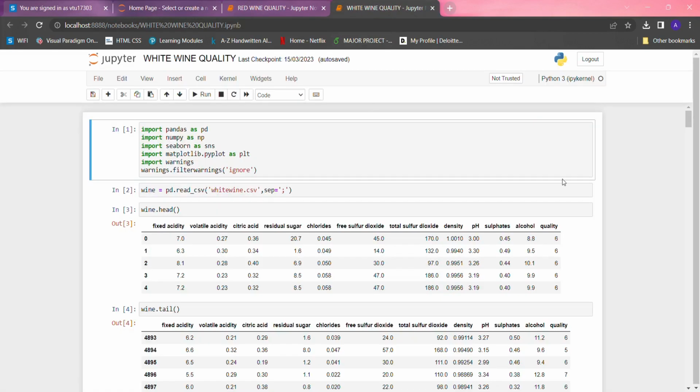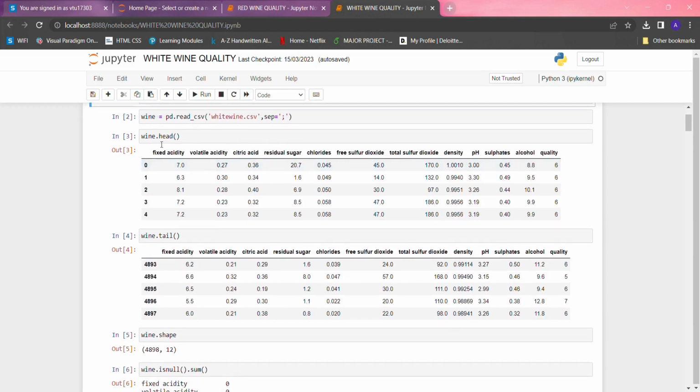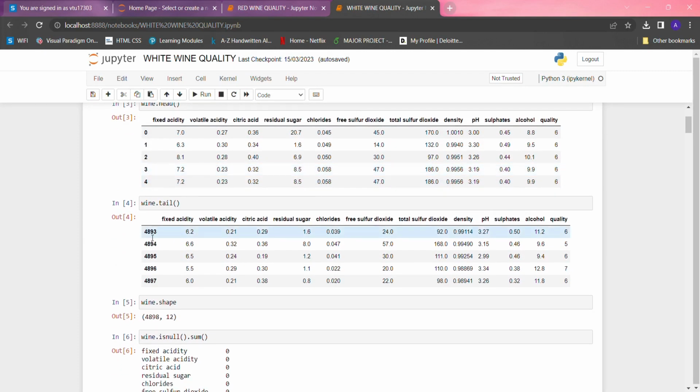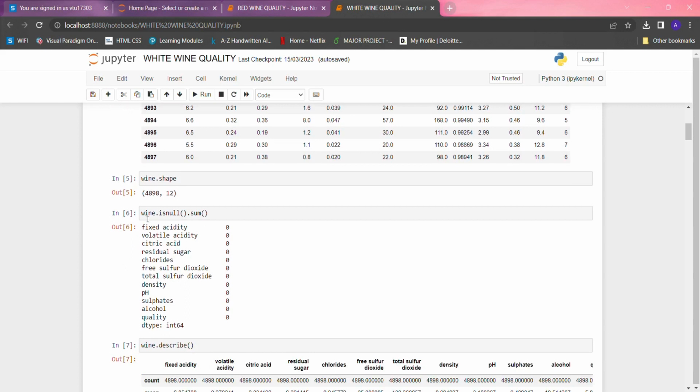Now let's look into the white wine quality prediction. Here I have imported the packages which are necessary for reading the data and to visualize the outputs. And I have uploaded the white wine CSV file here. The head represents the first 5 rows of the dataset and the tail represents the last 5 rows of the dataset. And here we can see in this dataset we have 12 columns and 4898 rows. And in this part the pre-processing begins.